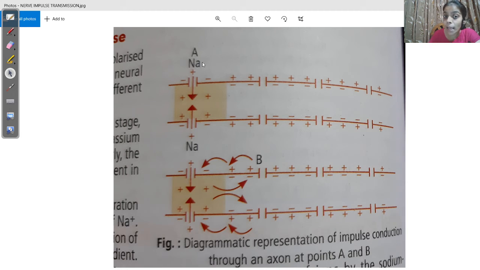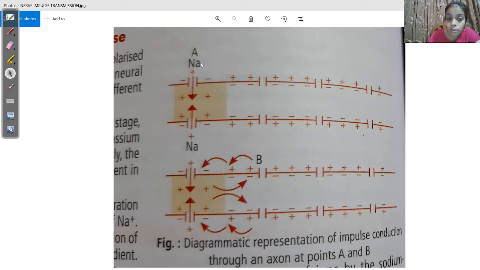Now the time has come that it should come back to its original condition. So now what will happen? Again reversal of polarity will take place. From the value of plus 65, slowly the value will decrease, because the reverse thing will start to happen now.